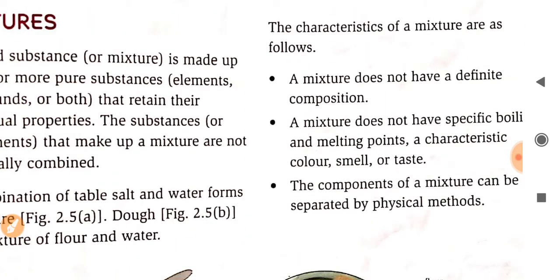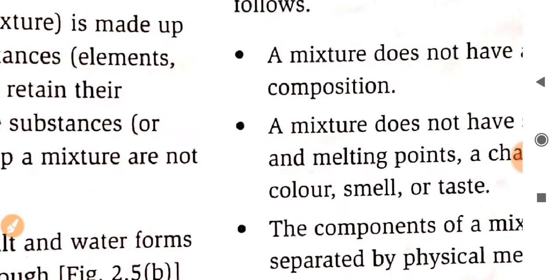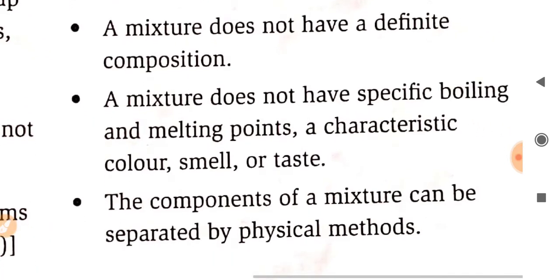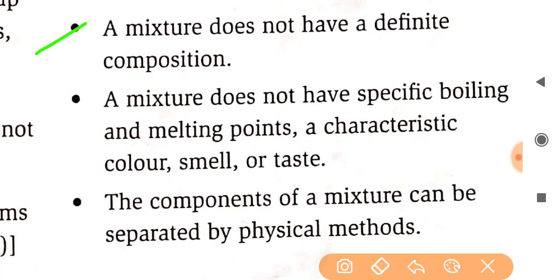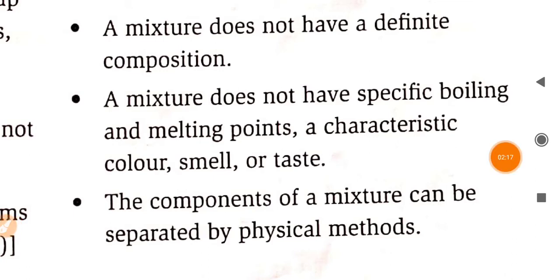The characteristics of a mixture are as follows. First, a mixture does not have a definite composition. A mixture does not have specific boiling and melting points, or a characteristic color, smell, or taste. The components of a mixture can be separated by physical methods. You can easily separate the components of a mixture by some physical methods.